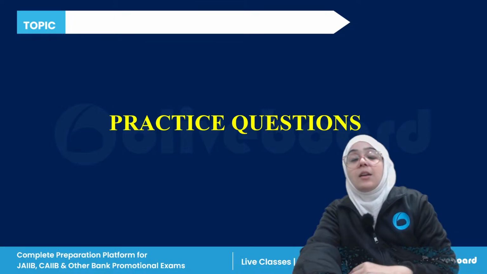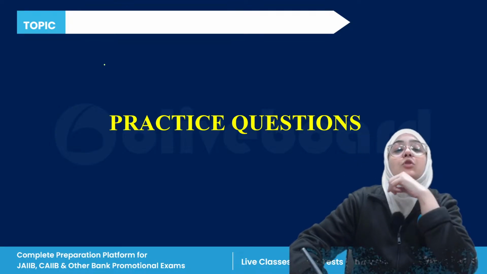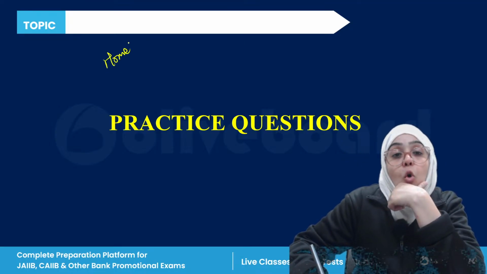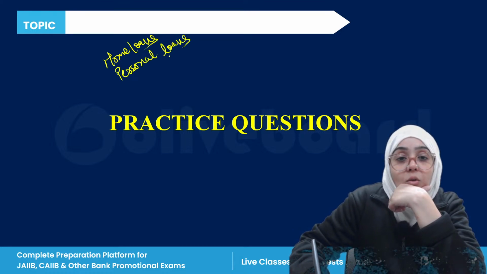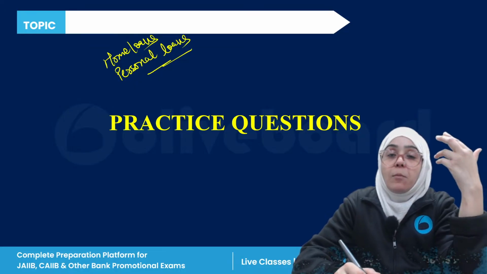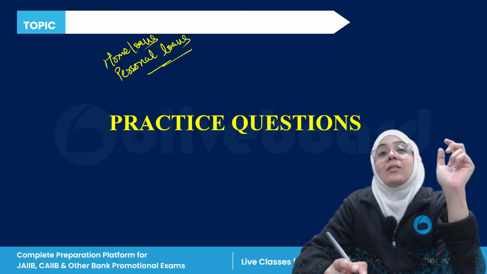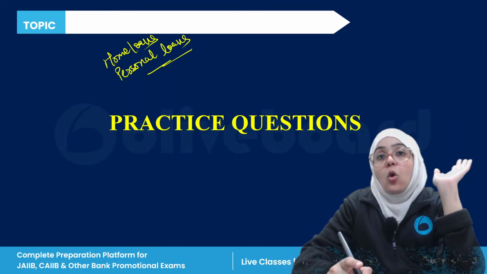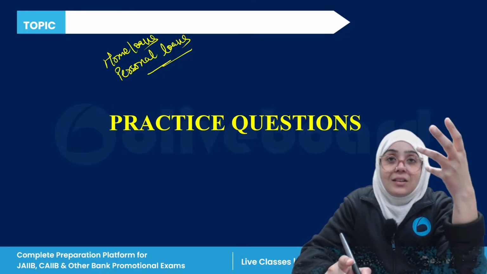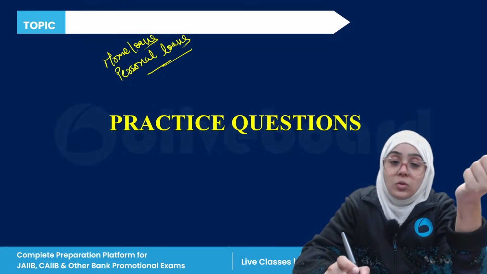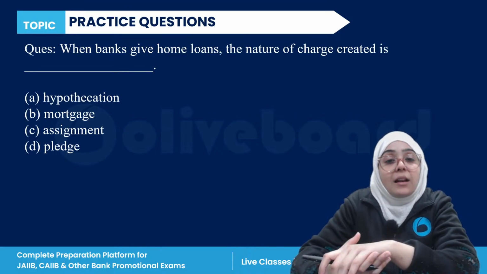We have just discussed two loans: home loans and personal loans, right? There are different types of other loans also. There are vehicle loans, there is the gold loan also, and different types of loans. But I've just discussed some of the important things related to this chapter. Let's talk about the practice question.